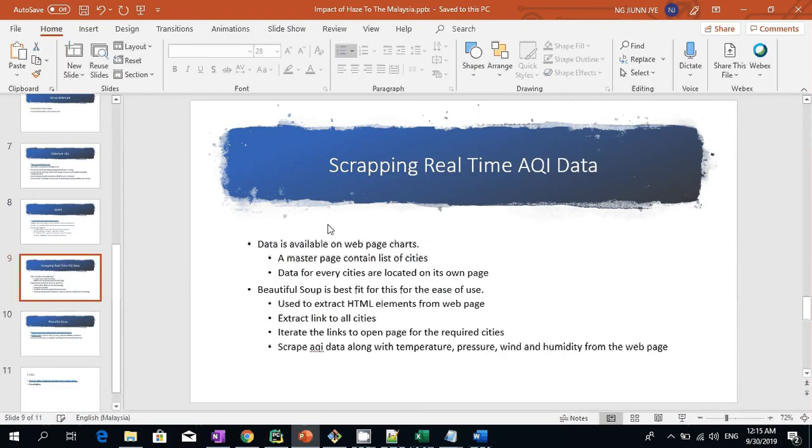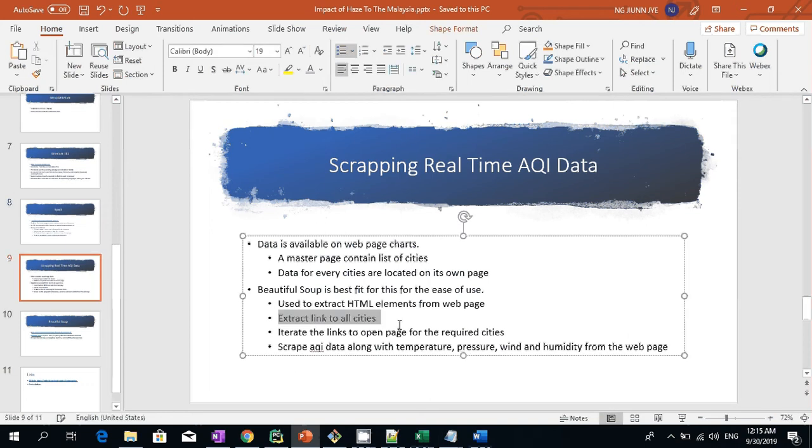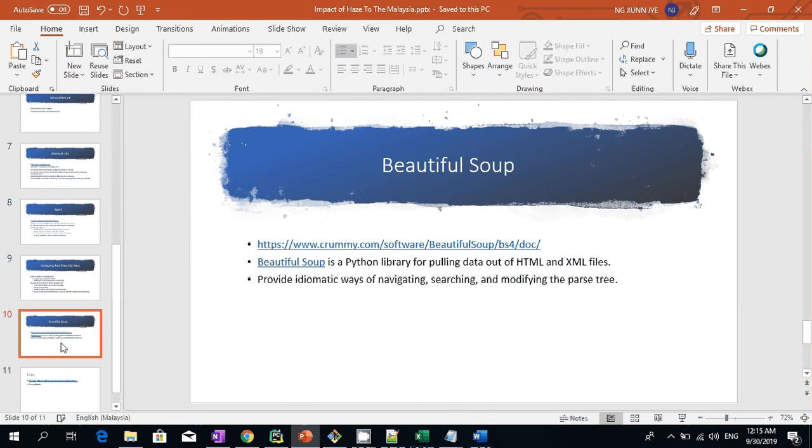Okay, so we know that Beautiful Soup is very easy to be used to extract HTML elements from a website. So we can use this easily to extract all the links to all the cities. And then what we're going to do is iterate through this list and open the page for all the cities and get the data for fields that we want. Okay, a bit of Beautiful Soup. So Beautiful Soup is a Python library for pulling out the HTML files, and it provides very idiomatic ways to navigate and search and modify the parse tree.